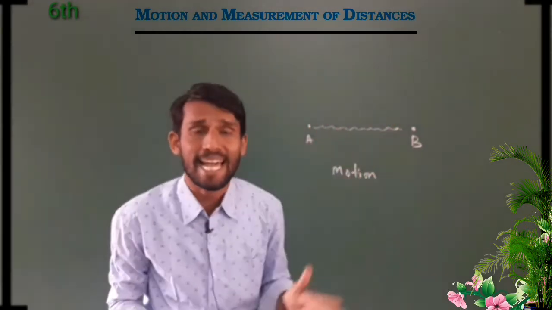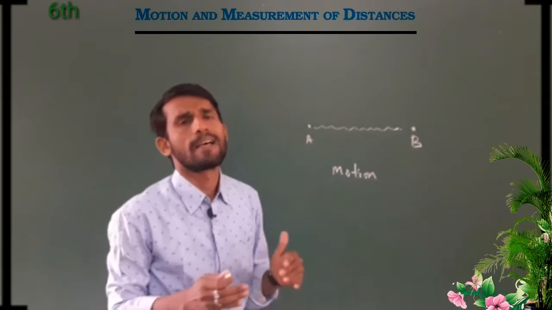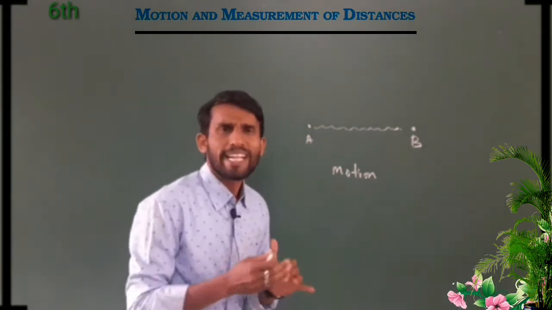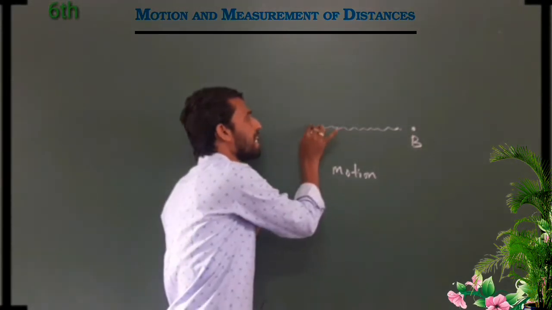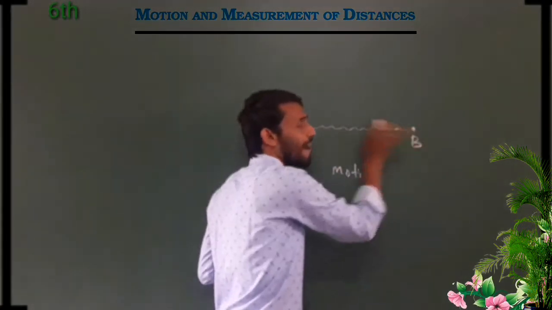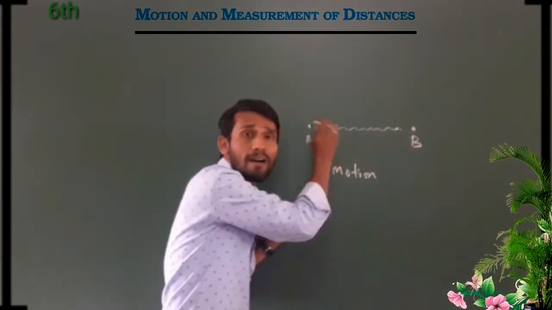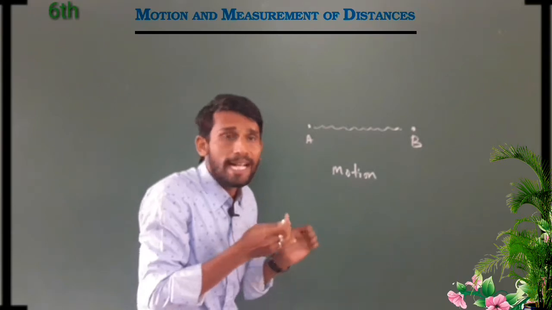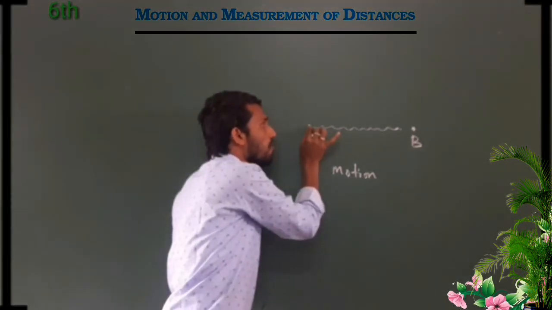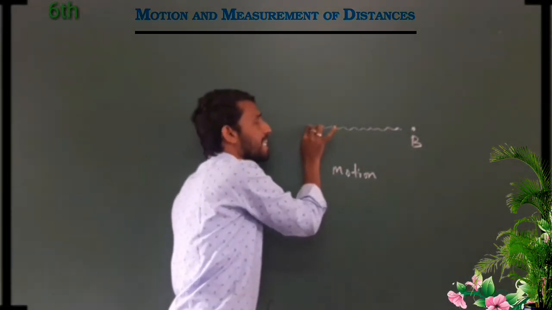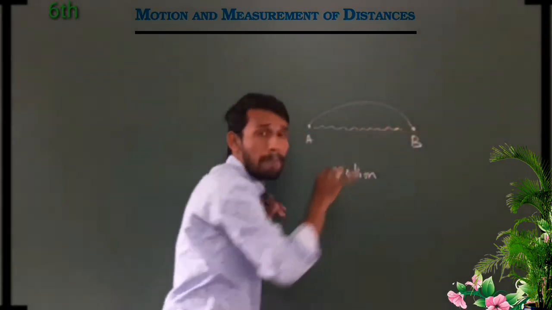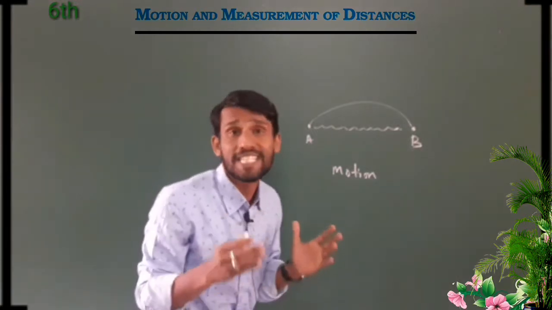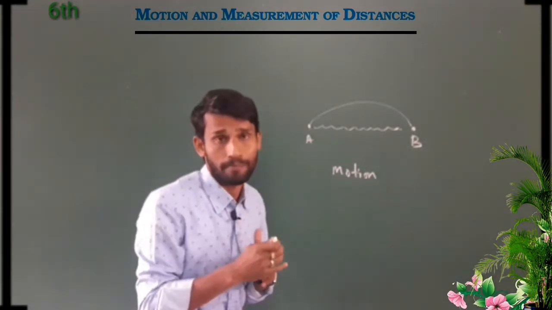Measurement of distance. Do you know what is meant by measurement of distance? Dear friends, an object moving from an initial point to a final point, this is what we call motion. But here, an object moving from initial point A to point B, we didn't know how much distance it moved.